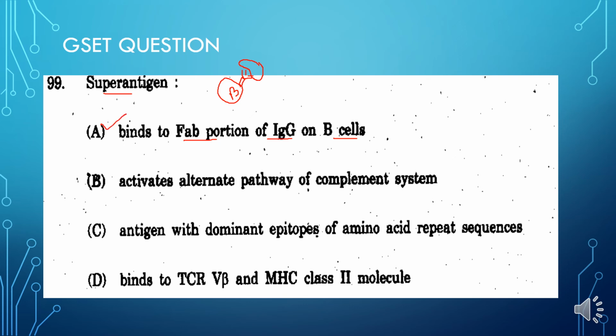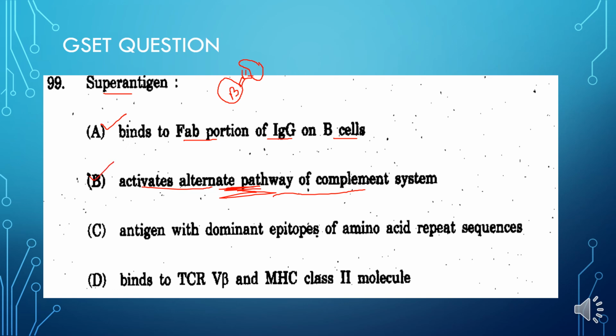The second option says the super antigen activates the alternative pathway of the complement system. Yes, super antigens like the endotoxins, the lipopolysaccharides, and the venom factor activate the alternative pathway of the complement system. The alternative pathway is the second last pathway that we discussed in the earlier slides. So the second option is also correct.